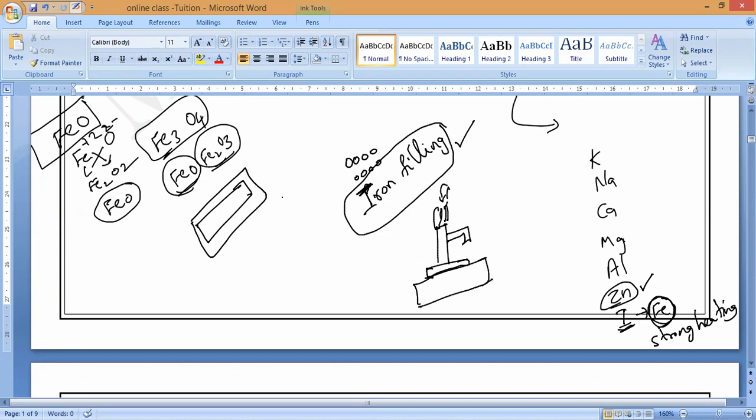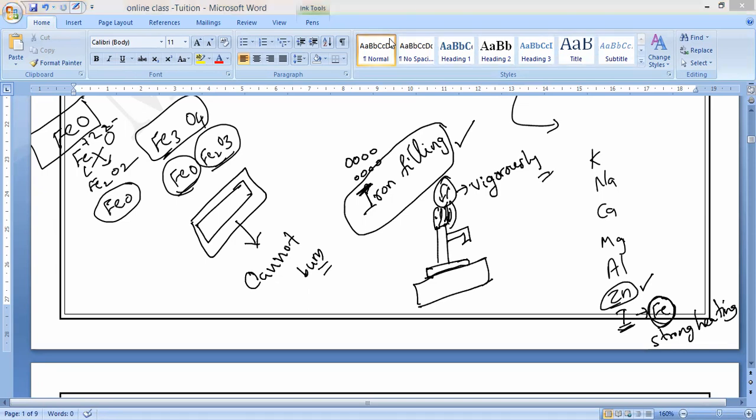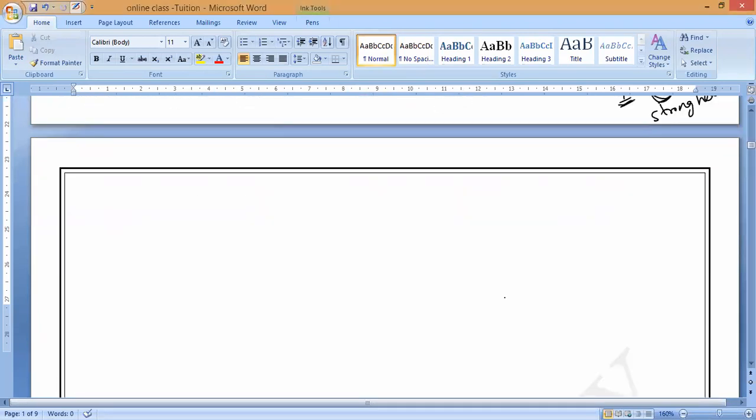So iron metal cannot burn easily. But if you take iron filings and sprinkle them on a burning flame, they will burn and react very vigorously. You have to remember that. Understand, Arvind? Clear? Any doubt, Harini, Tarani, Nitina? No doubt, sir. Okay, so this is what you have to remember.